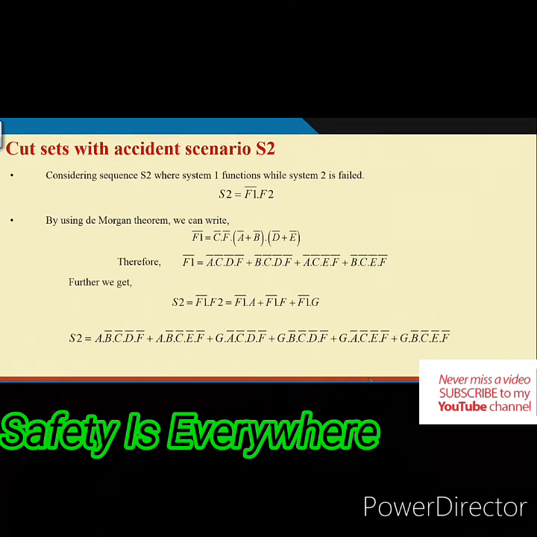So, you all know what S2 is: when F1 means system 1 is successful, and system 2 fails. Now, for system 2 failure F2, what is the cut set, and F1 cut set.